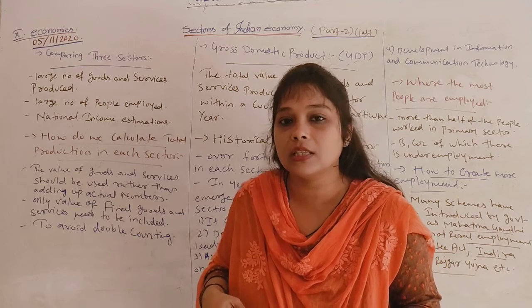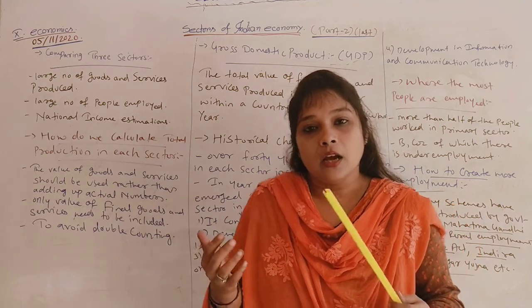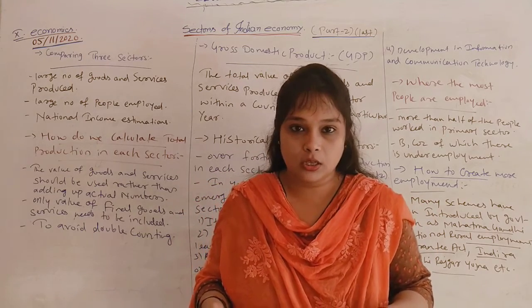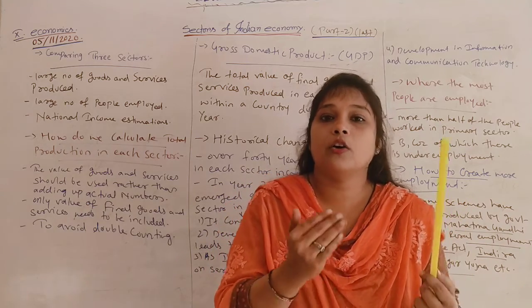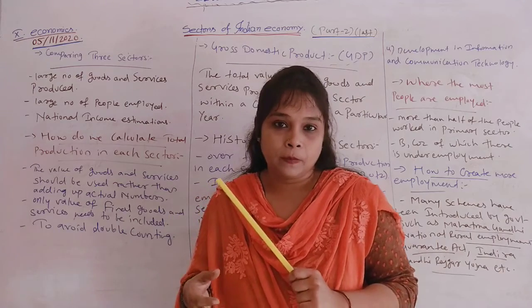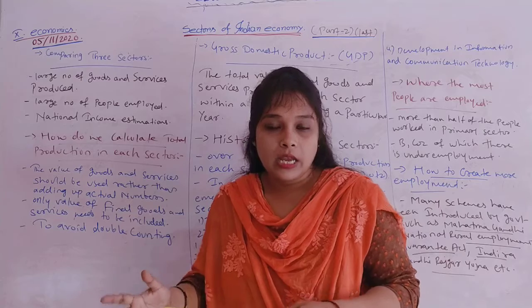When we compare the three sectors, as I told you in our last session also, these three sectors are interdependent or interconnected with each other. Agricultural or primary sector provides raw materials to secondary sector, and food grains to both secondary and tertiary sector.